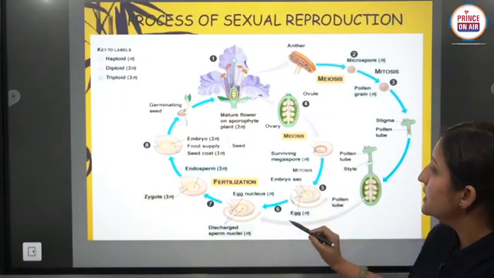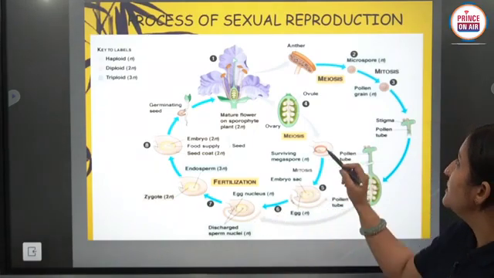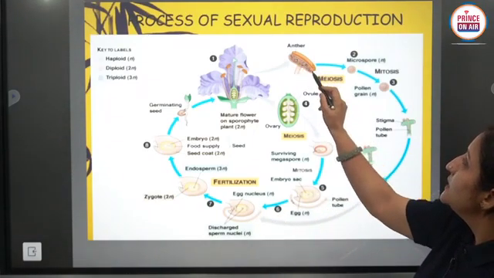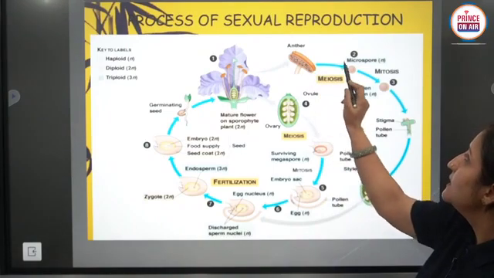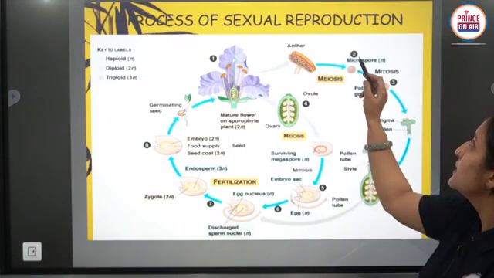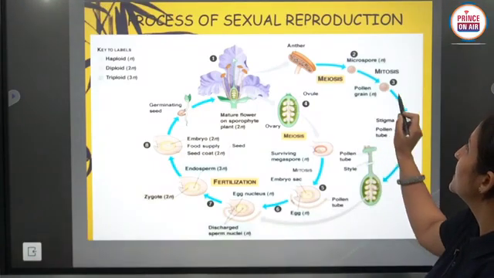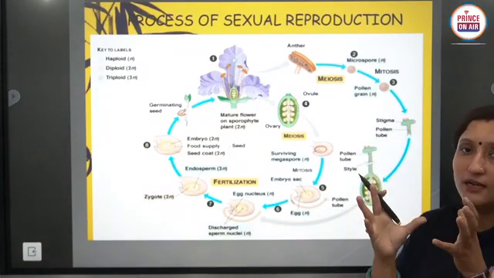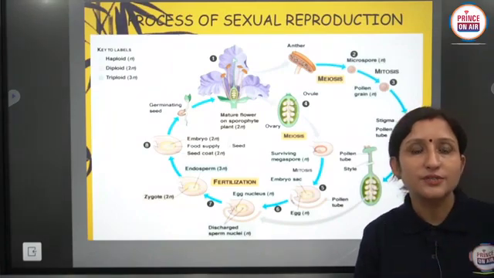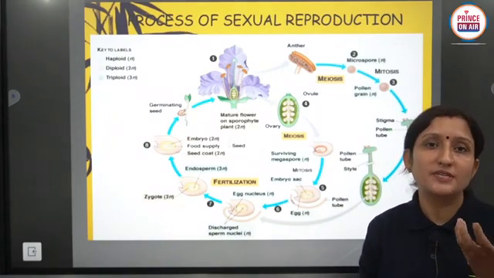In the egg cell, fertilization takes place by the pollen tube. There it is the anther, and in the anther after meiosis microspores are developed. Microspores are converted into pollen grains.